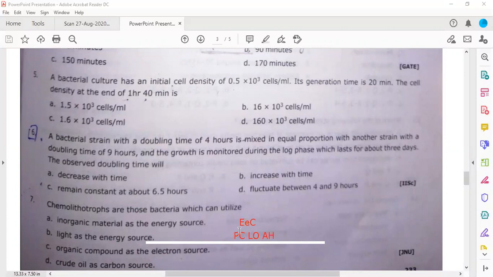So if the organism is using light as an energy source, it is phototroph. Chemical energy, chemotroph. Inorganic source of electron, lithotroph. Organic source, organotroph. If it is using CO2, it is autotroph. And if it is using other organic materials as a carbon source, then it is heterotroph. Right. So we have more questions related to this trick, so we need to move further.